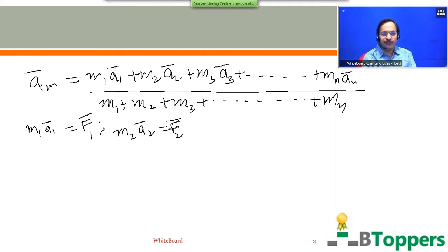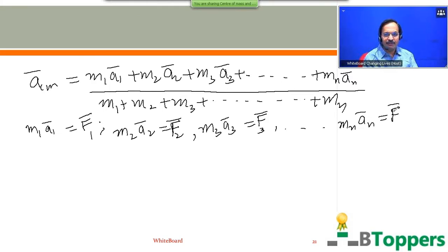That means F2 bar represents the vector sum of all the forces acting on the mass m2 due to other particles in the system, and also the vector sum of the external forces acting on the particle of mass m2 due to the objects outside the system. Similarly, m3 a3 bar can be written as F3 bar. F3 bar is the resultant of all the forces acting on the third particle of mass m3. The same way, mn an bar can be written as F bar subscript n, which represents the resultant of all the forces acting on the nth particle of mass mn.